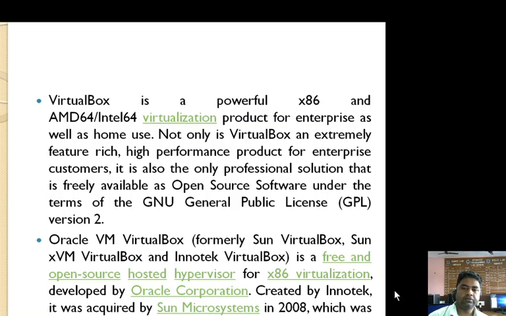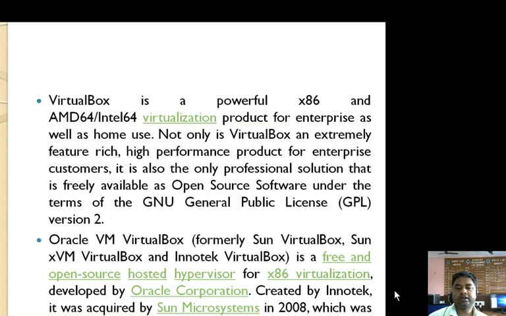Oracle VM VirtualBox was formerly introduced as Sun VirtualBox, then renamed Sun xVM VirtualBox, and Innotek VirtualBox.